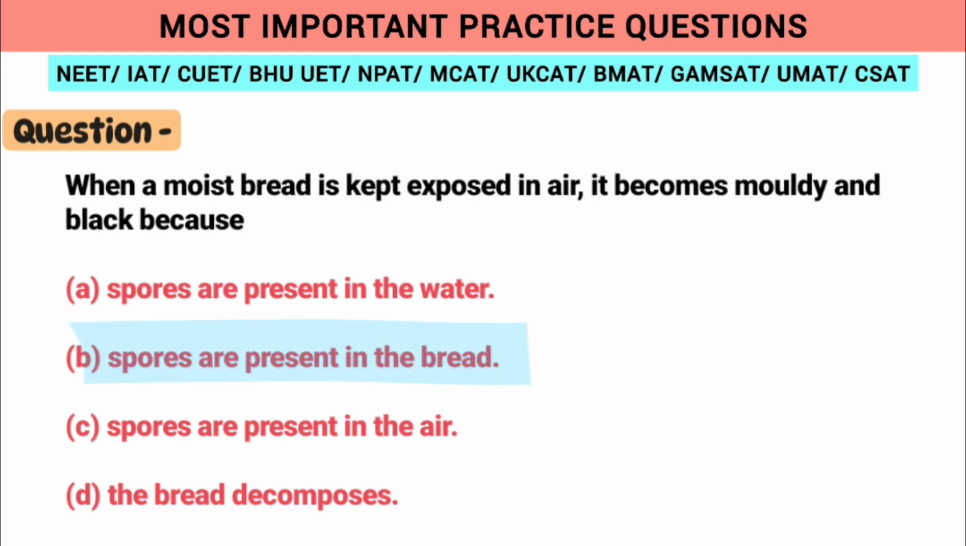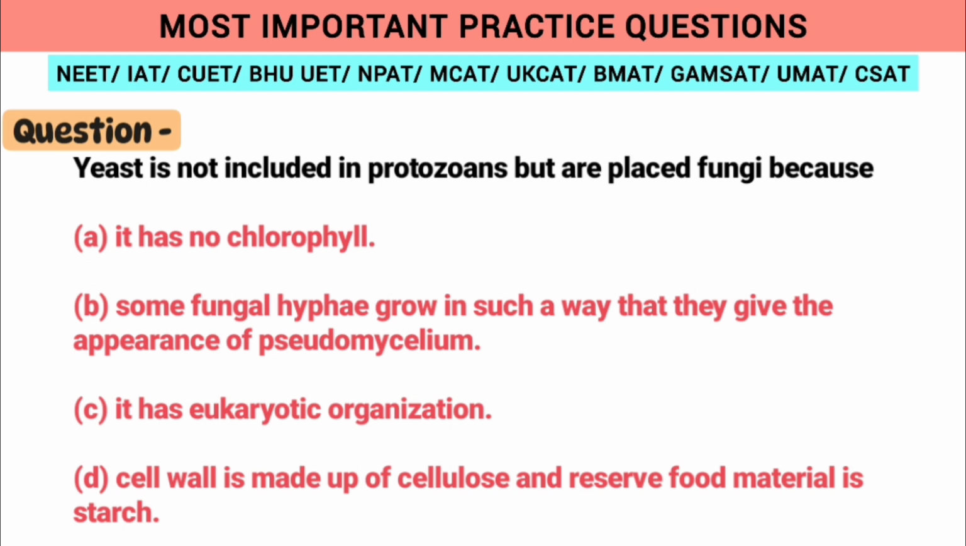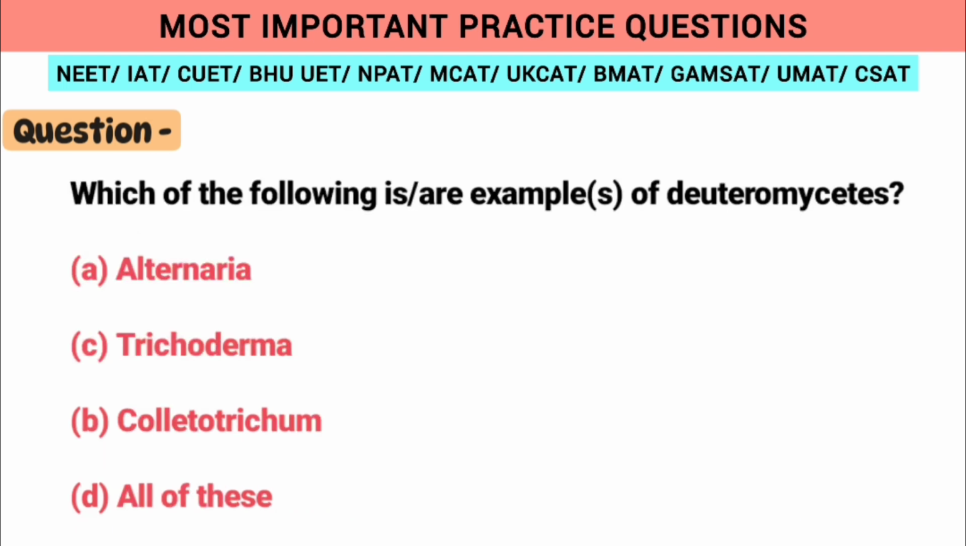Moving on to the next question, yeast is not included in protozoans but is placed in the fungi category because some fungal hyphae grow in such a way that they give the appearance of pseudomycelium. So now moving on to the next question, which of the following is an example of Deuteromycetes? A, B, C, all three of them are categorized as Deuteromycetes.